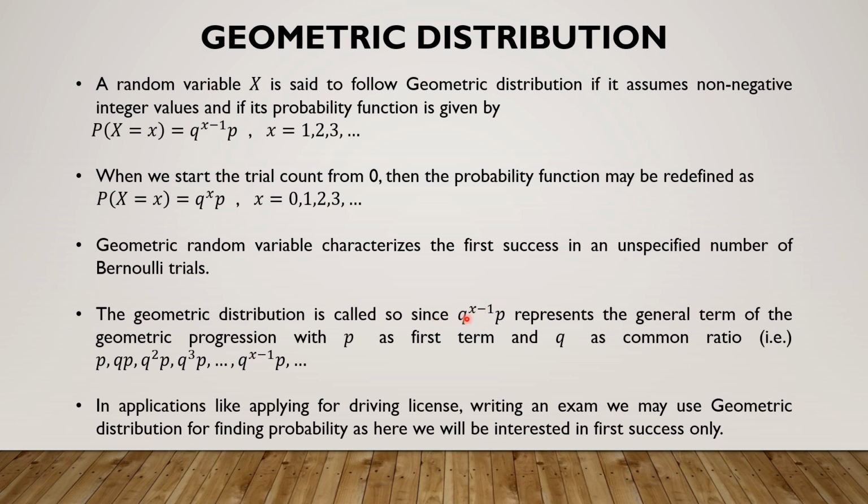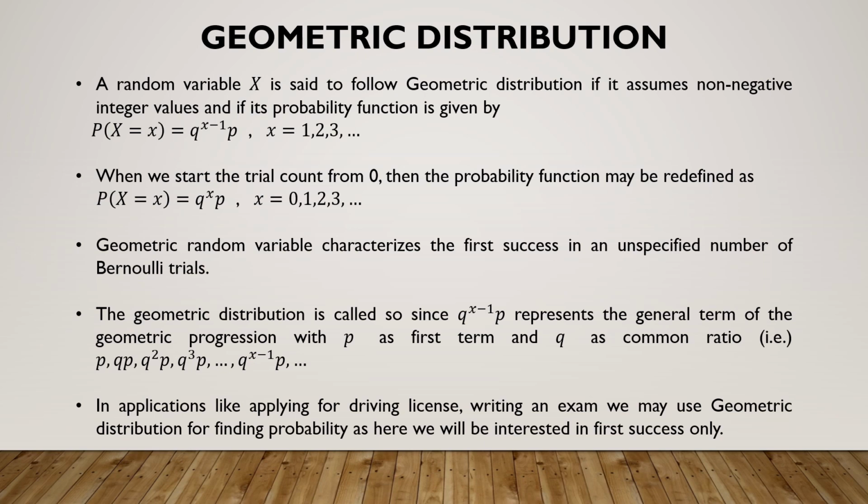Why is geometric random variable called so? Recall geometric progression from algebra. If P is the first term and Q is the common ratio, then the terms of the geometric progression are P, Q into P, Q square into P, Q cube into P, so on, Q power x minus 1 into P and so on. We find that the general term here is Q power x minus 1 into P, and that coincides with the probability mass function of the geometric random variable. That is why the random variable is called so. Because the general term of the geometric progression coincides with the mass function of this random variable, it is called a geometric random variable.